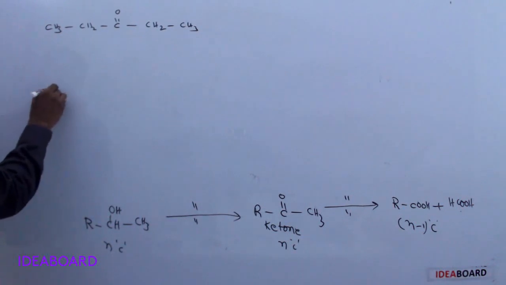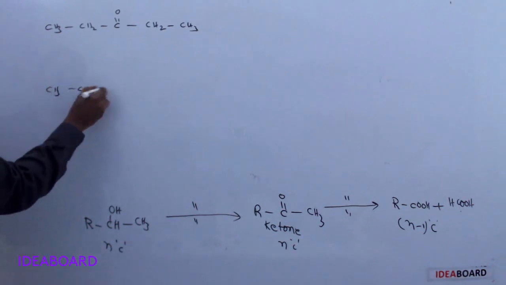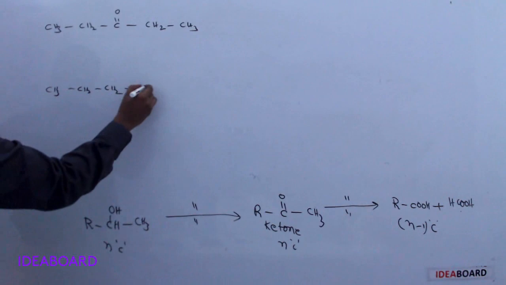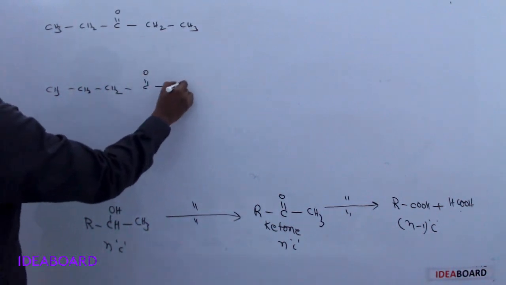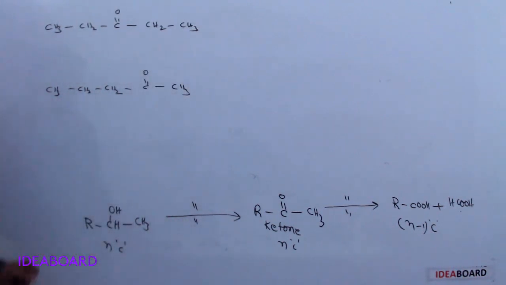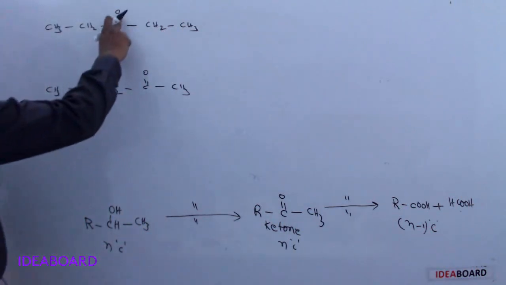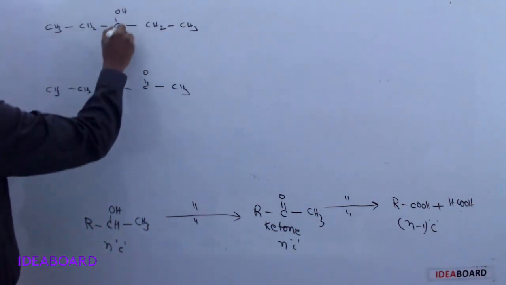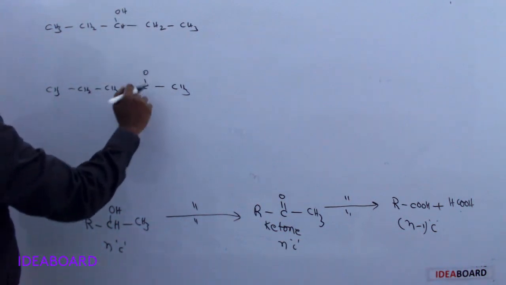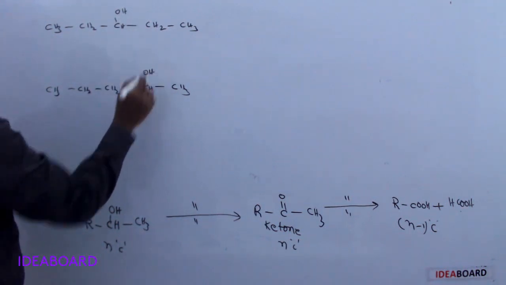And suppose you have CH3, CH2, CH2, CO, and CH3. What is the difference between these two? Here, okay, first I am writing the alcohol CHOH, and here also I am writing the alcohol CHOH.